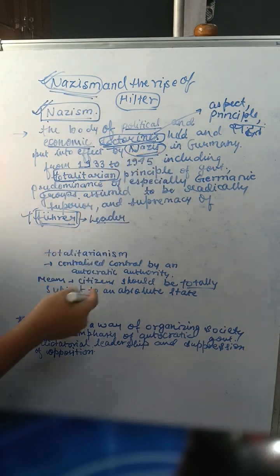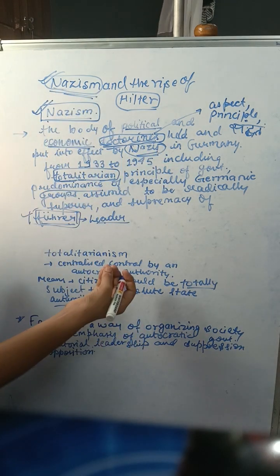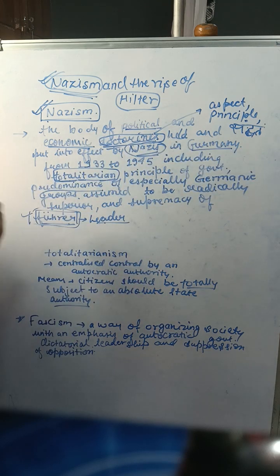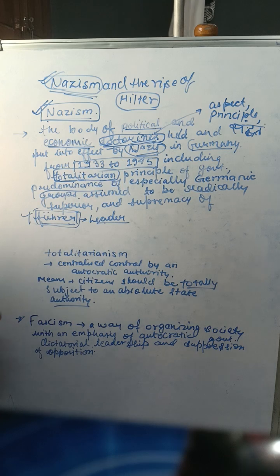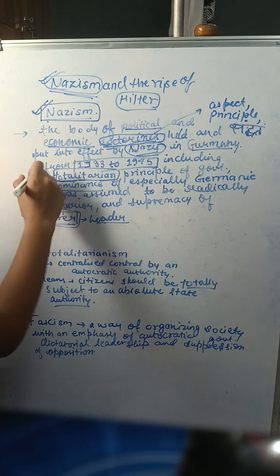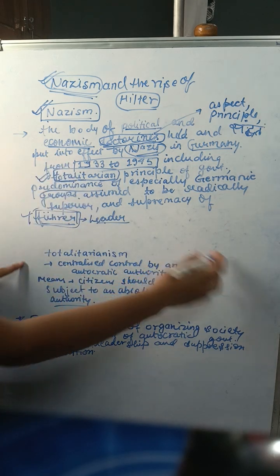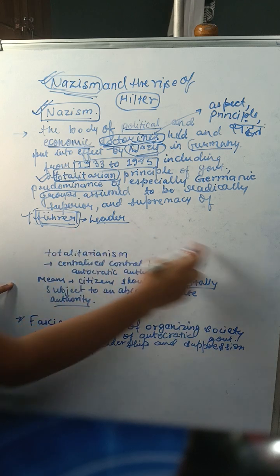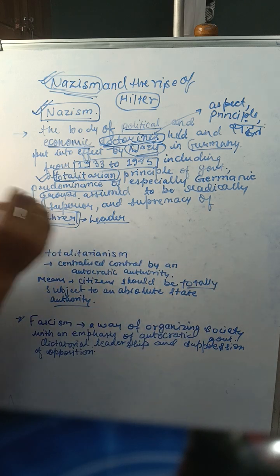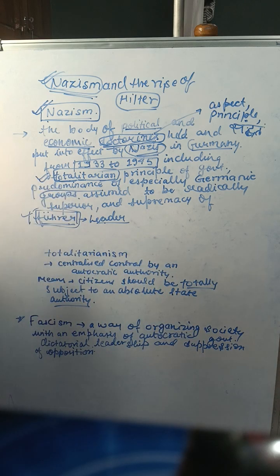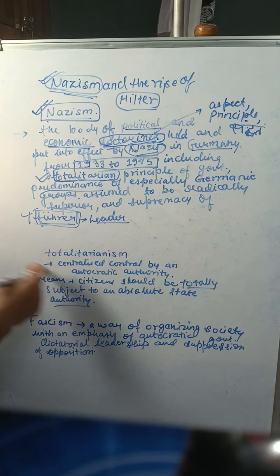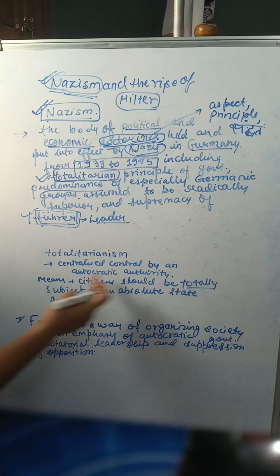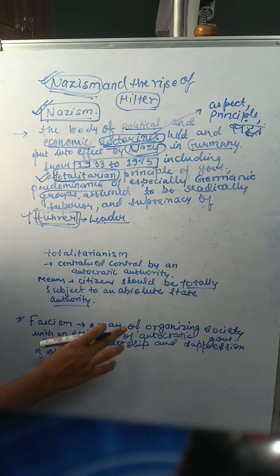And it came into effect in Germany from 1933 to 1945, including, now this is an important word, I've just written below. What is totalitarianism? Totalitarianism is a centralized control by autocratic authority.